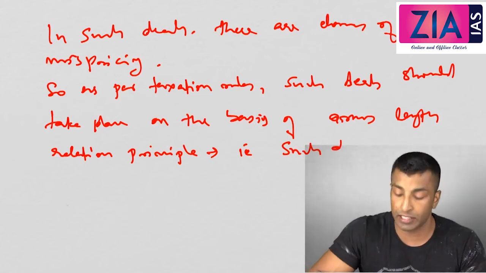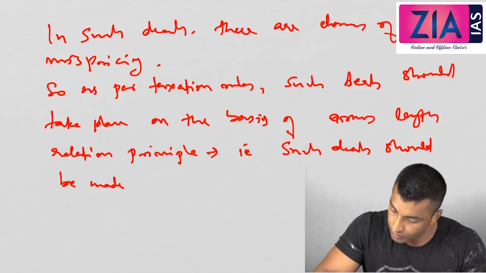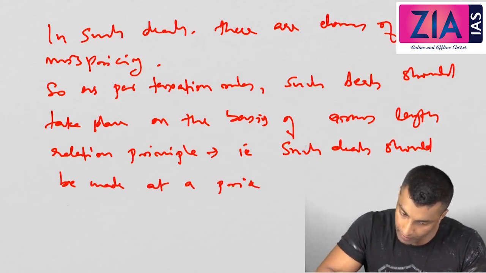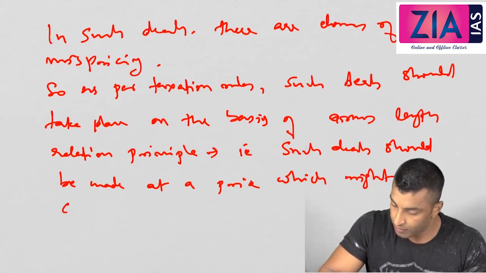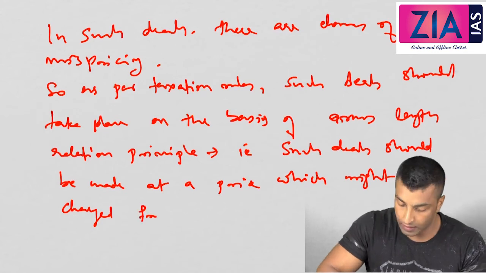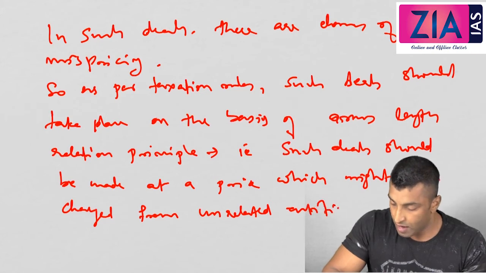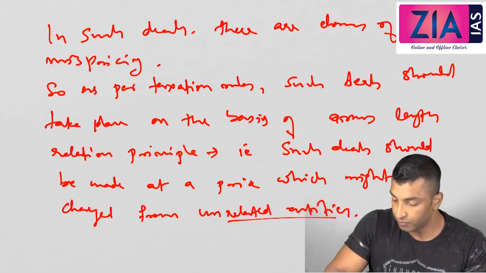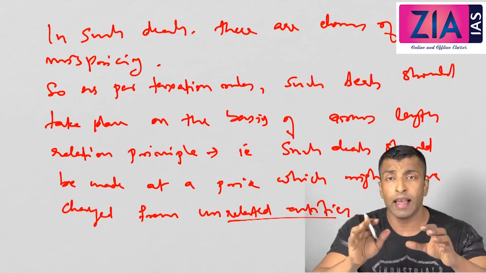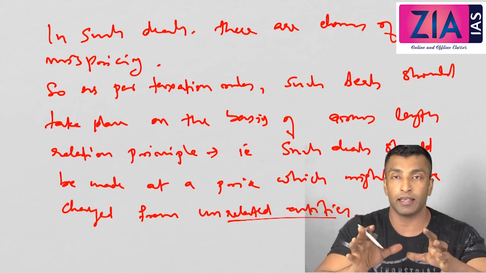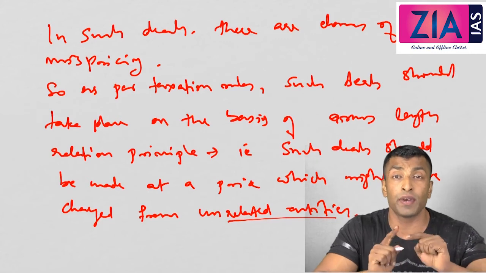What is the arm's length relation principle? That is, such deals should be made at a price which might have been charged from unrelated entities. If the companies are not related, how much will you charge? Exactly the same should be charged from a related or associated company also. Then you can effectively reduce the chances of transfer mispricing.